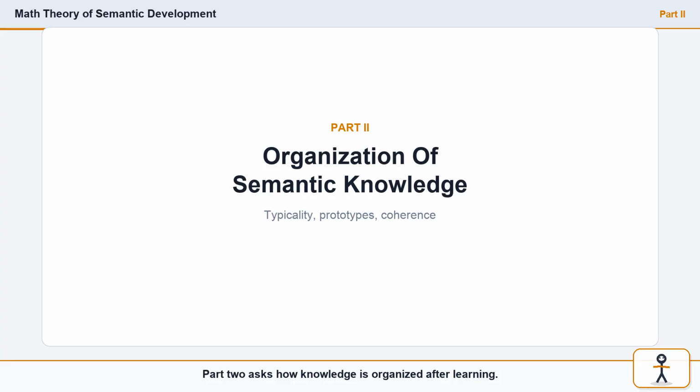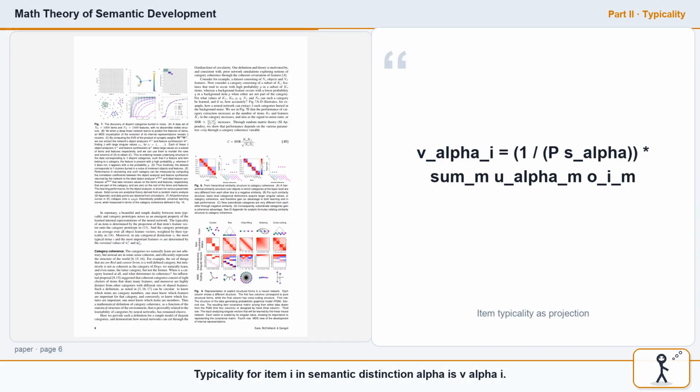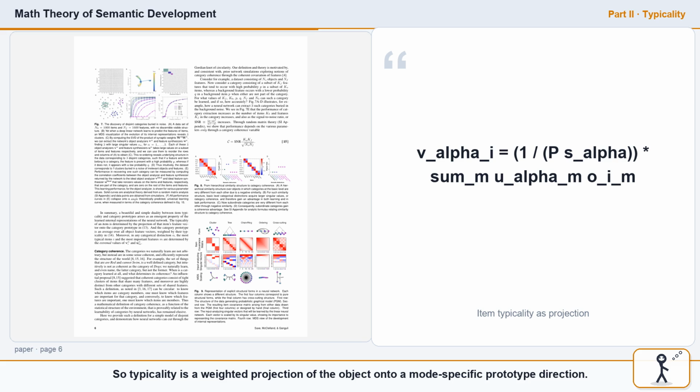Part 2 asks how knowledge is organized after learning. The paper gives explicit mathematical definitions of typicality, prototypes, and category coherence using SVD coordinates. Typicality for item i in semantic distinction alpha is V_alpha,i. Equation 13 shows V_alpha,i equals 1 over P S_alpha, times the sum over features of U_alpha,m times object-feature O_i,m. So typicality is a weighted projection of the object onto a mode-specific prototype direction.